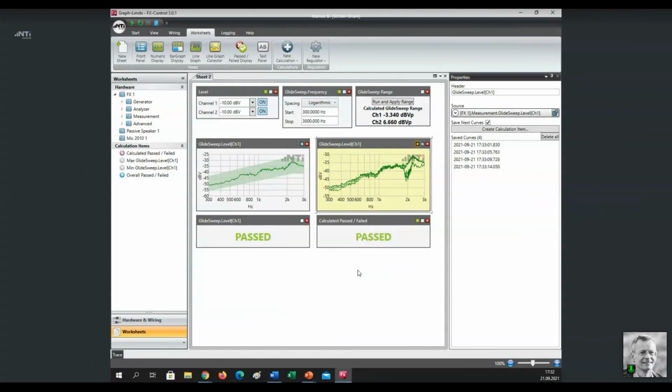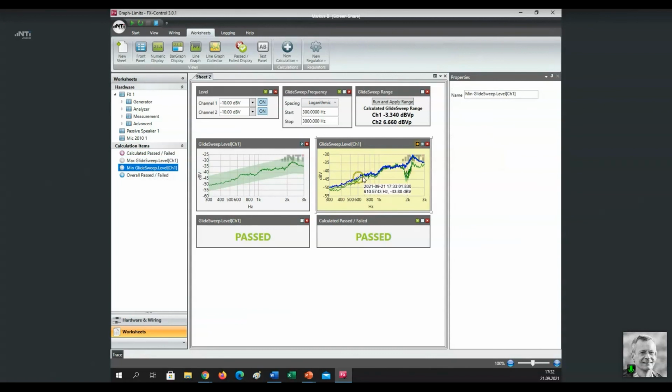Actually, I already did that. You see that here, the maximum glide sweep and the minimum glide sweep level of these curves, and that is the reason why you see also here the pass results. So the system has already compared these measured curves against these limits. Here on the left-hand side, the tolerance band is even visible with this green shaded area.